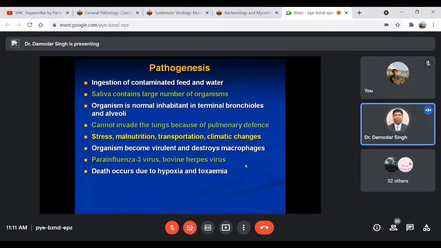In such cases, after affecting the macrophages and going into the circulation, the organism affects many of the vital organs.